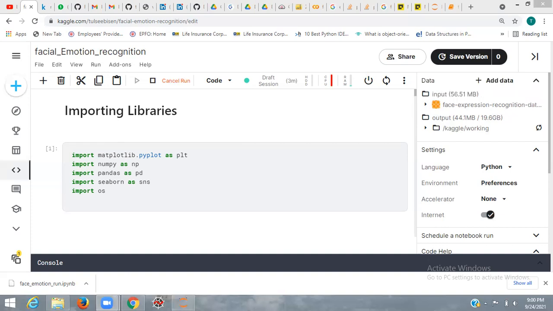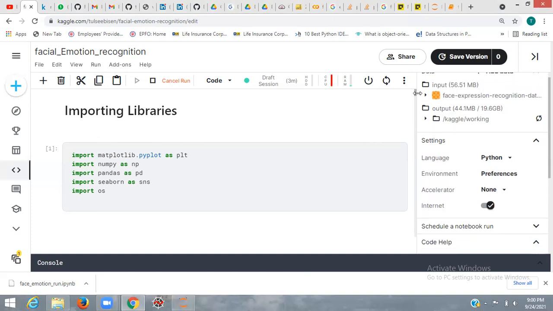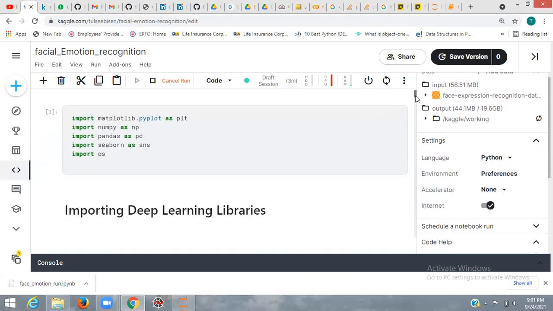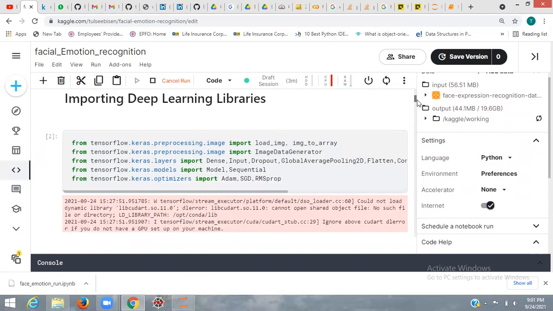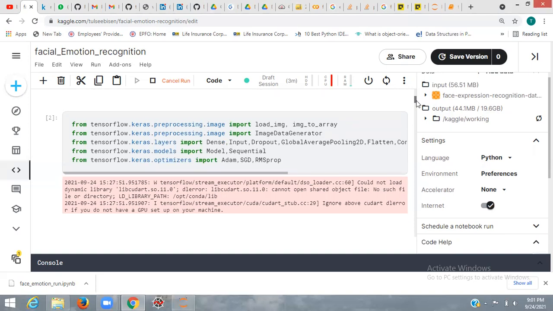Here in the Kaggle Notebook, I am importing all the necessary libraries, such as the deep learning libraries like load image and image to array, which converts my image into an array, and also image data generator, dropout, and other libraries.